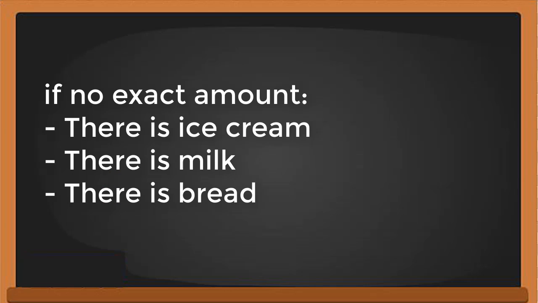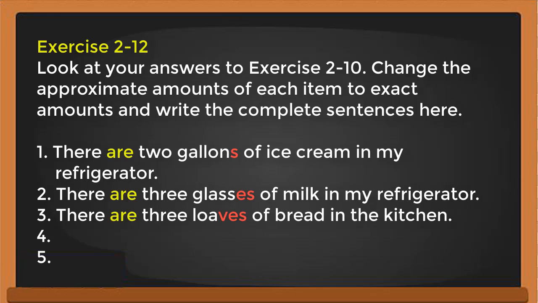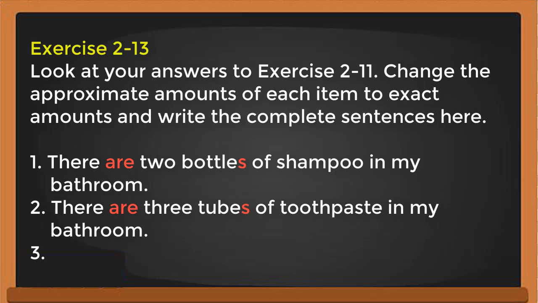But if you don't have any exact amount, you can say there is ice cream, there is milk, there is bread. But if you have the exact amount, which means more than 1 gallon, more than 1 glass, or more than 1 loaf, you have to use the s and then use the plural verb are. Okay, now let's look at exercise 213.